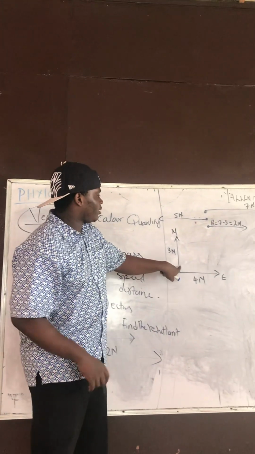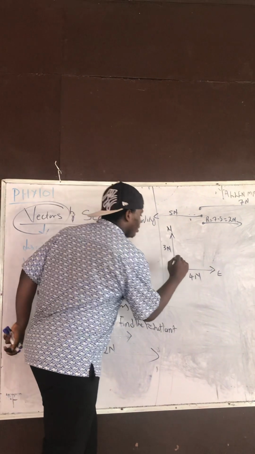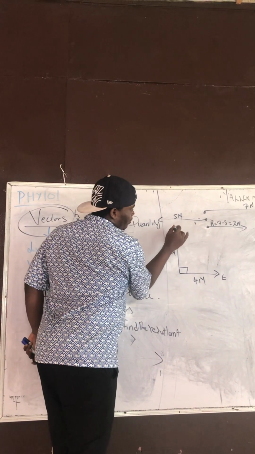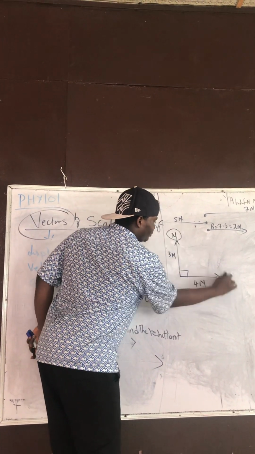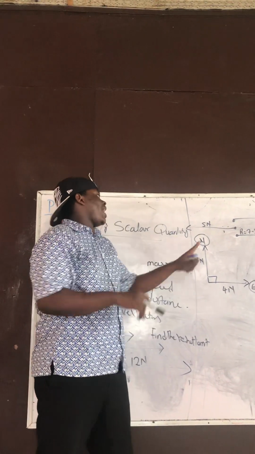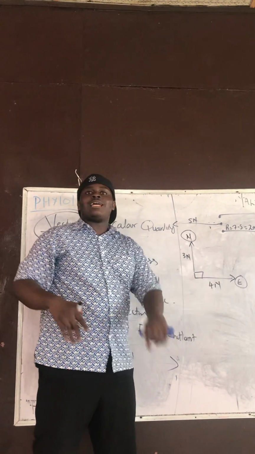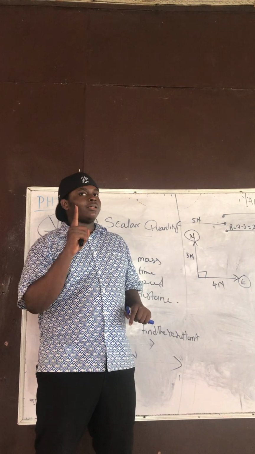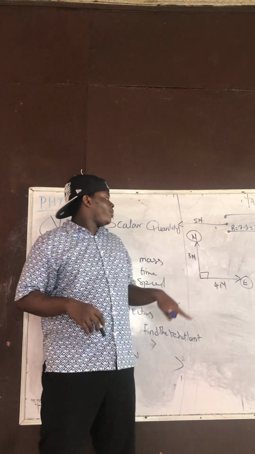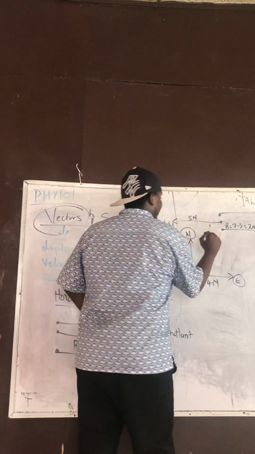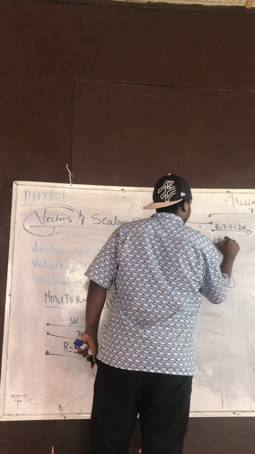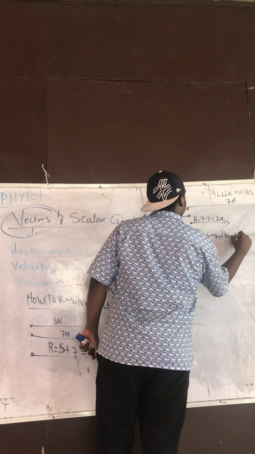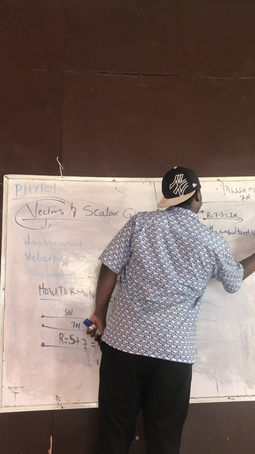There's an angle here, and this angle is 90 degrees. Let me call this vector N, and this vector E. Vector N is perpendicular to vector E, meaning they have 90 degrees between them. So I will ask you, find the resultant vector.